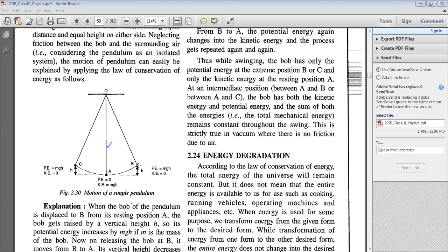From that position, the bob again tries to come back to its initial position. And while it comes to point A, due to inertia of motion, the bob does not stop, but goes on moving. When the body reaches point A, it has minimum potential energy but maximum kinetic energy. Again, when it goes to C, it reaches another extreme position. Over there, the potential energy of the body is maximum, but the kinetic energy reaches almost zero. So this is a practical example of the law of conservation of energy with respect to a simple pendulum.